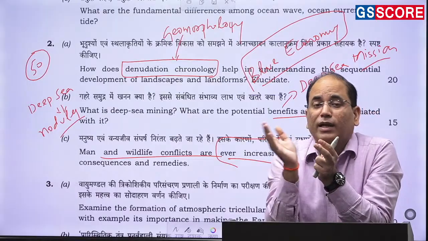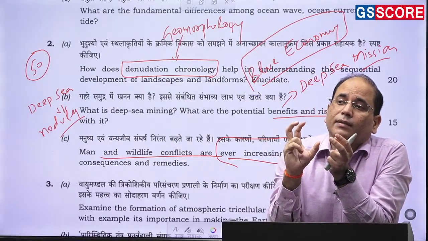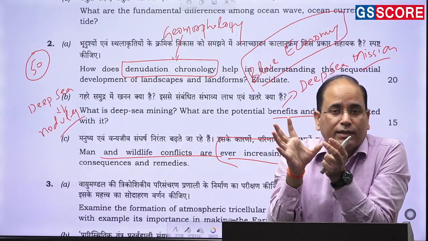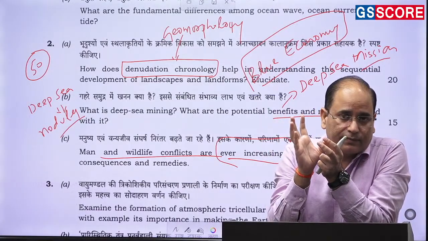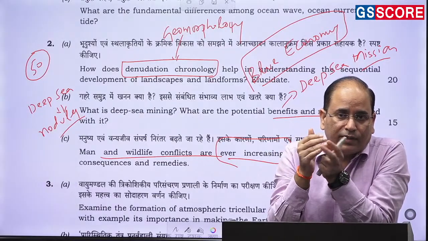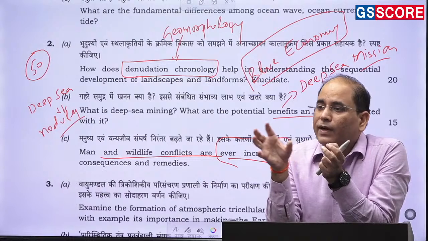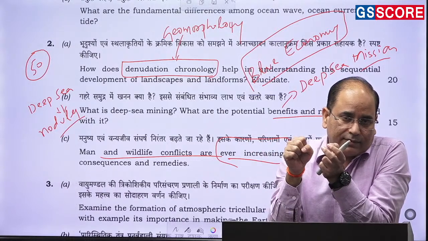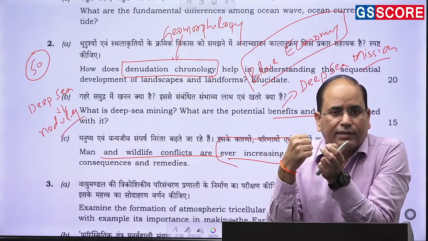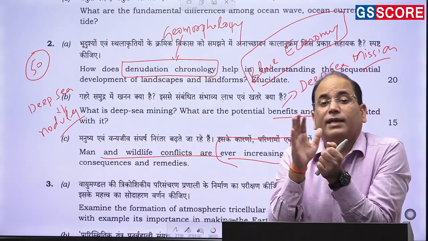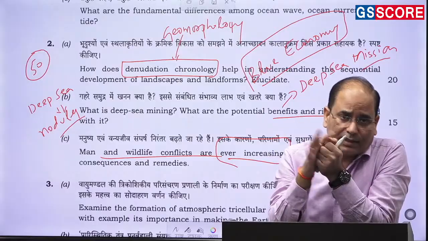So this question has been asked from the perspective of ecosystem degradation and biodiversity degradation. That is why the conflict has increased so much. In fact, in Maharashtra there has been a great increase in tigers attacking humans. Now, why are tigers and leopards attacking humans?